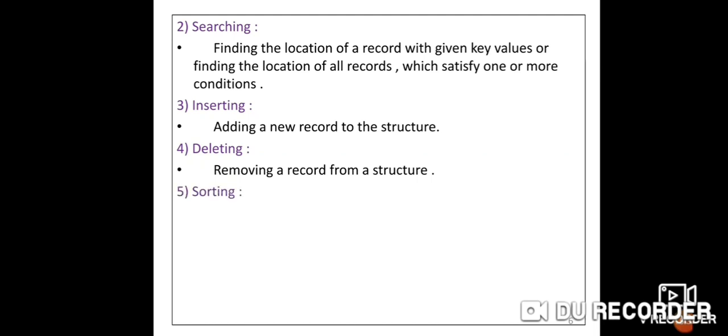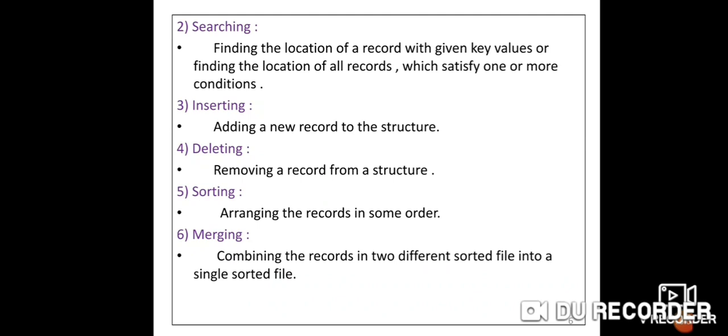Next operation is sorting. You know what is the meaning of sorting. Sorting means arranging in some specific manner. It may be ascending order or it may be descending order. Arranging the records in some order, may be ascending or descending. The data may be in alphanumeric order or numeric order. It is called sorting. And the last one is merging. Merge means combining. In this, combining the records in two different sorted files into a single sorted file. It is called merging. This is the sixth operation of data structures.